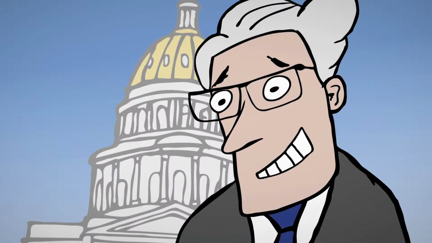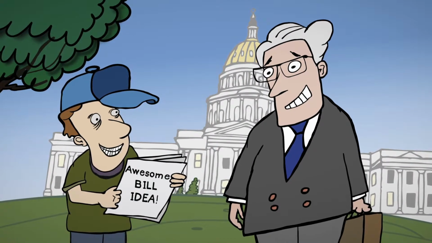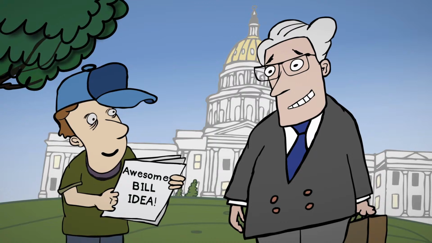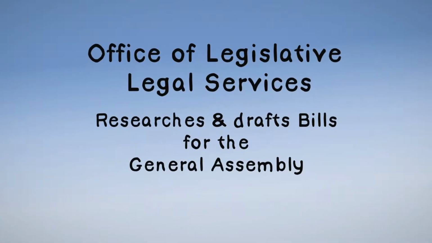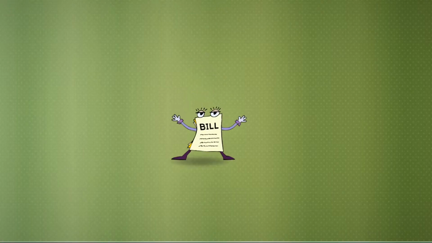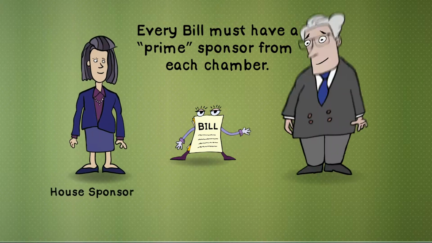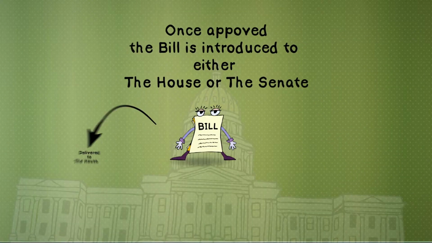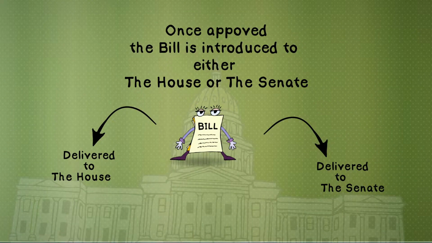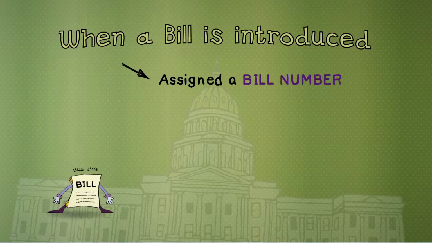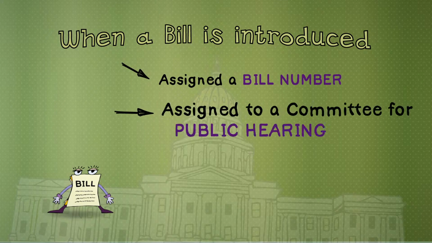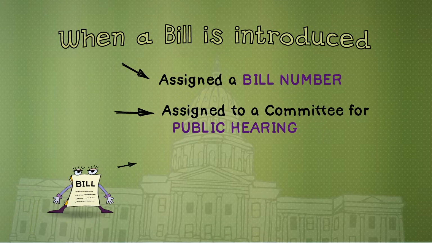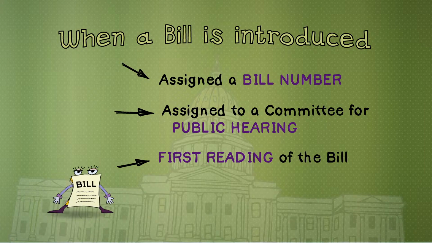If a legislator is approached with an idea, he or she can decide to sponsor that idea and request a bill be drafted by the Office of Legislative Legal Services. Every bill must have a prime sponsor from each chamber before a draft bill can be created. Once the initial sponsor approves the draft bill, the bill is delivered to either the House or Senate to be introduced. When a bill is introduced, it is assigned a bill number and assigned to a committee for public hearing. The title is read aloud by the reading clerk. This constitutes the first reading of the bill.